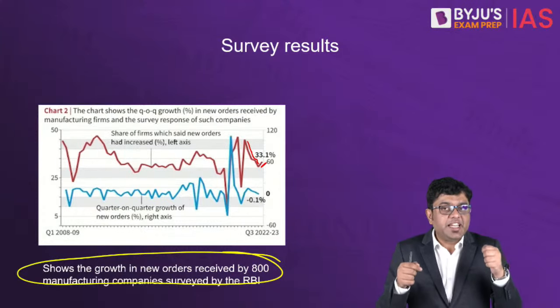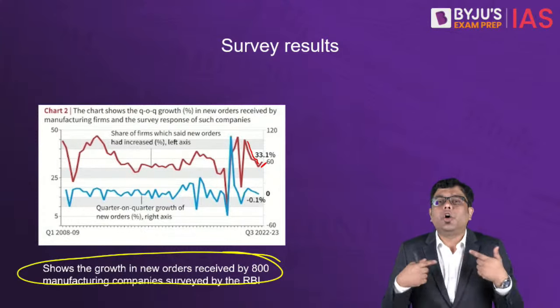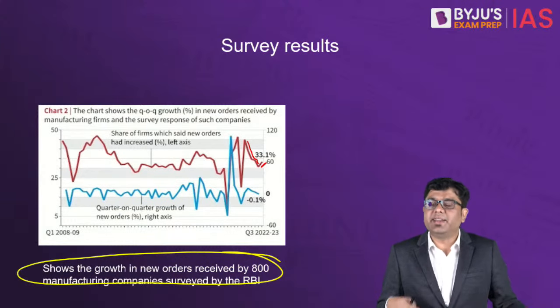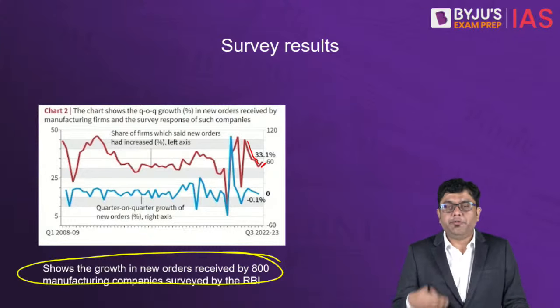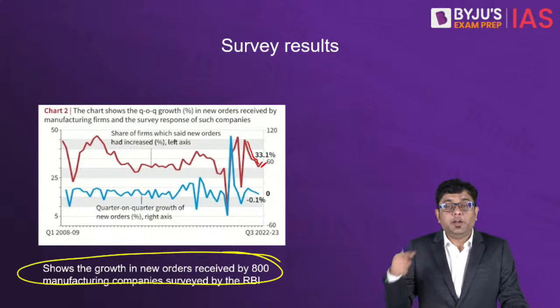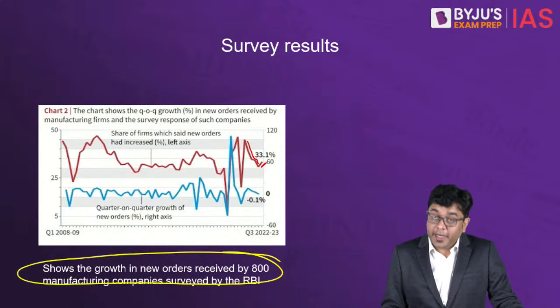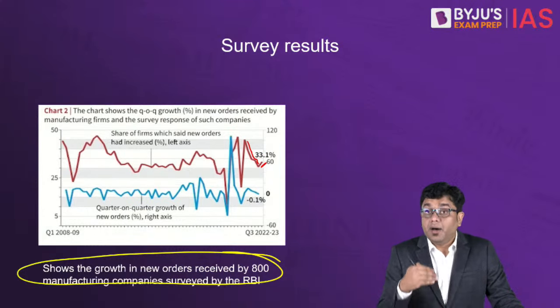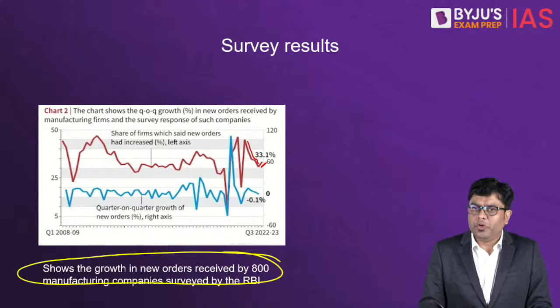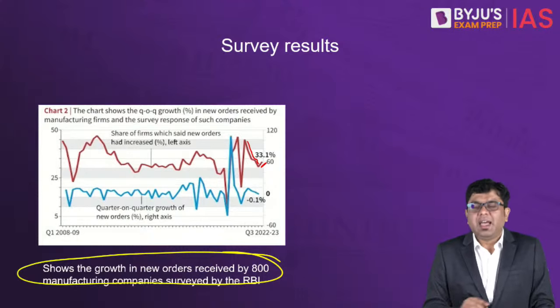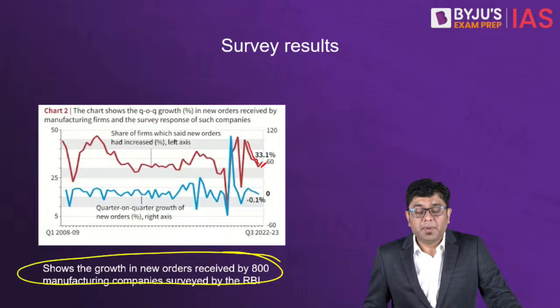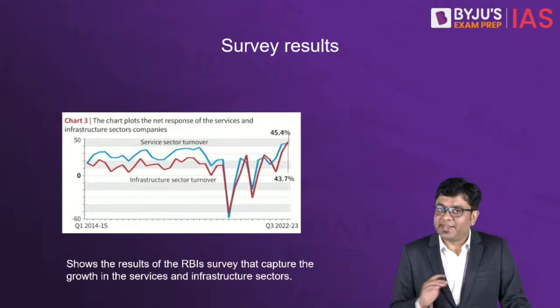And when that purchasing power decreases, automatically the demand decreases, and again the new orders will fall further. So it is a kind of vicious cycle that we can enter into unless a stimulus is received in this order scenario. And also the quarter-on-quarter growth has largely remained the same in the manufacturing sector.